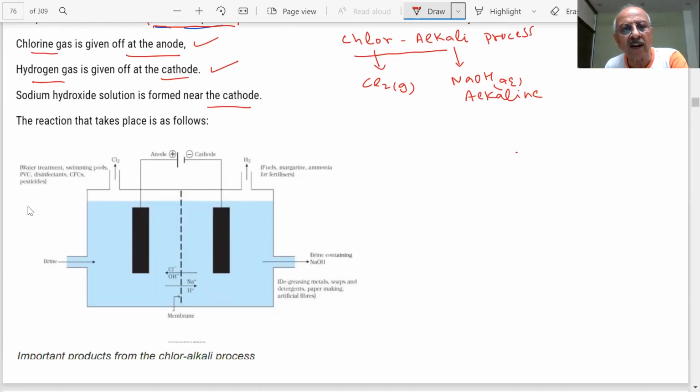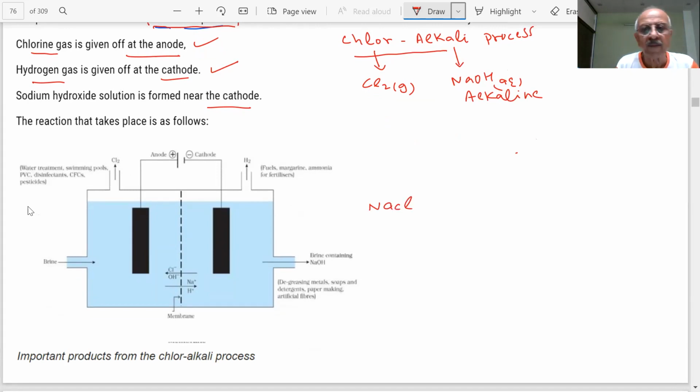Okay, let us see the diagram of this process. The diagram is very important, students. What do you have? NaCl aqueous, and you have water, liquid.